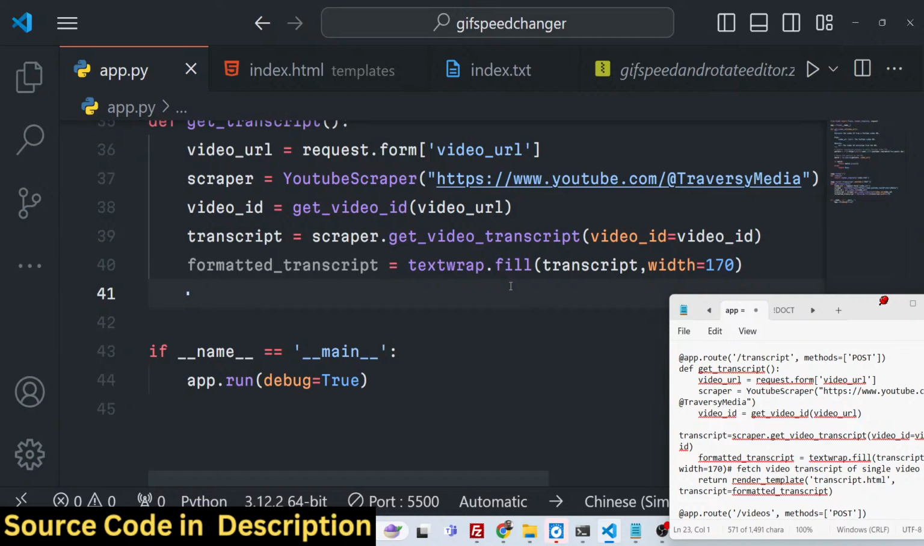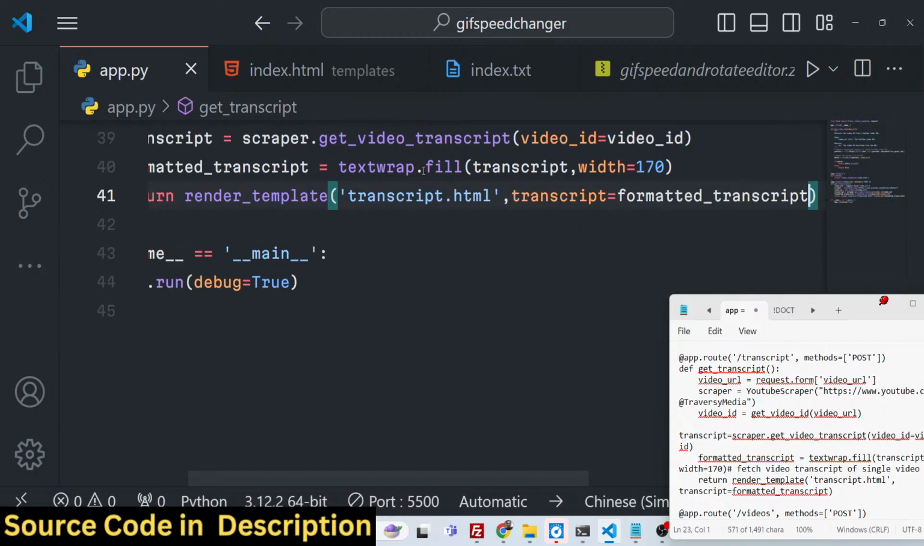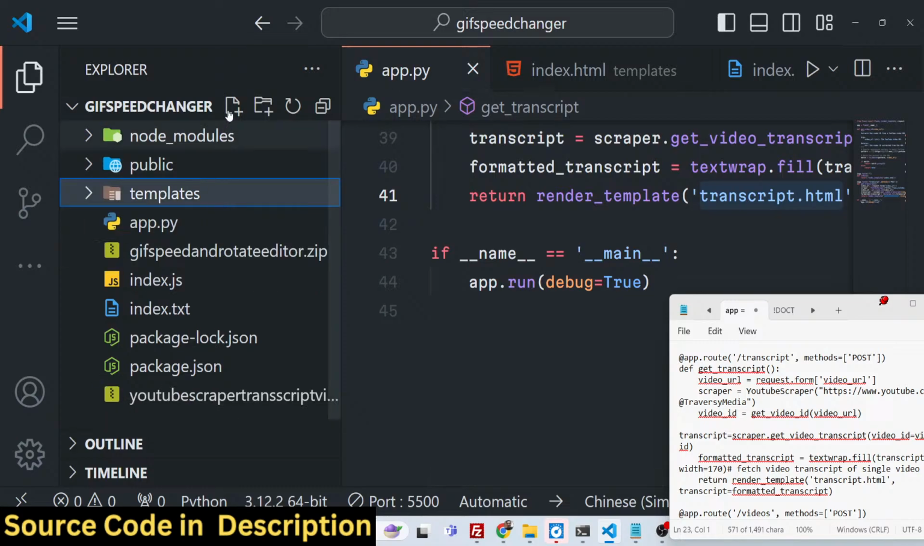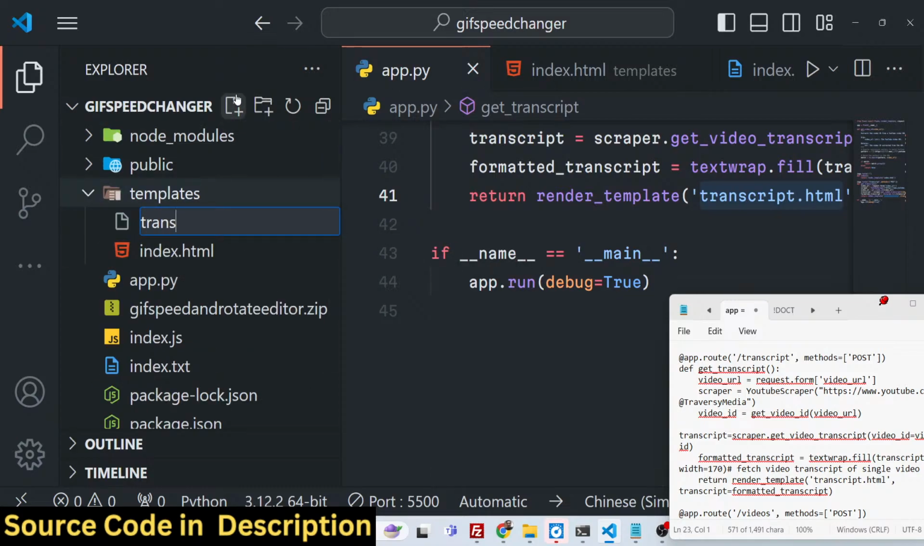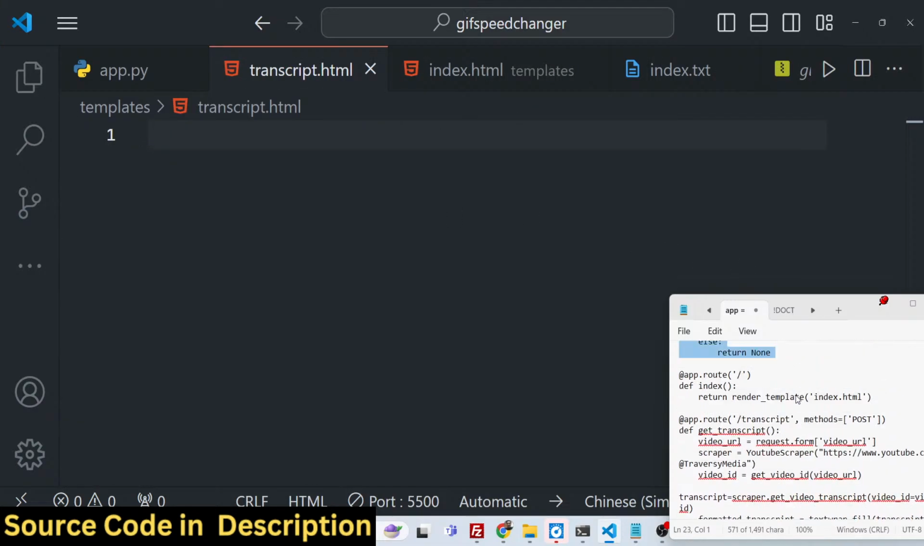That's all. Now we will return this, again render template. We can make a new file, transcript.html, and we will say transcript is equal to formatted transcript. So we are rendering a new template called transcript.html, and we are sending out a variable called transcript, which holds the value stored inside formatted transcript. Now we just need to make this new file in the templates folder. Just make this new template file, transcript.html. Here we will show the transcript of the video.